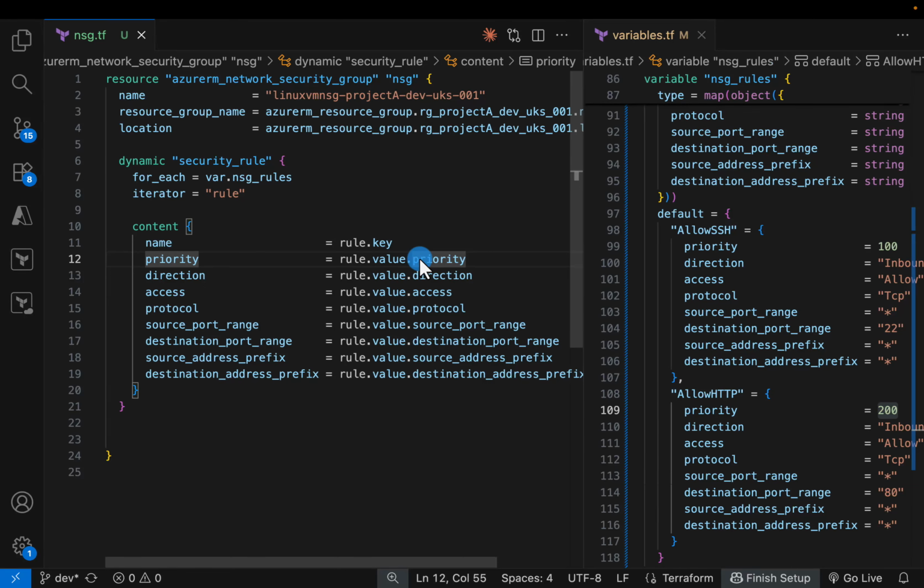Okay, so our refactoring is now complete. So now let's go ahead and run Terraform plan, just to make sure that we haven't broken anything.